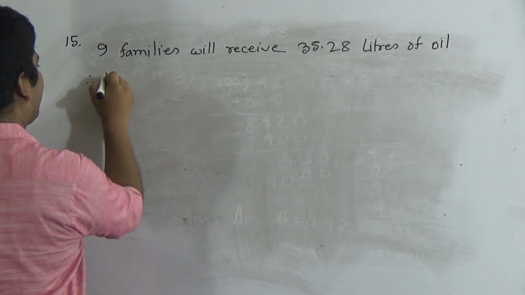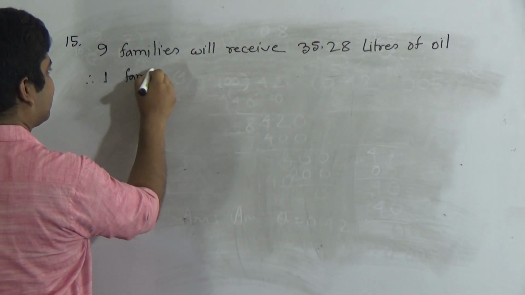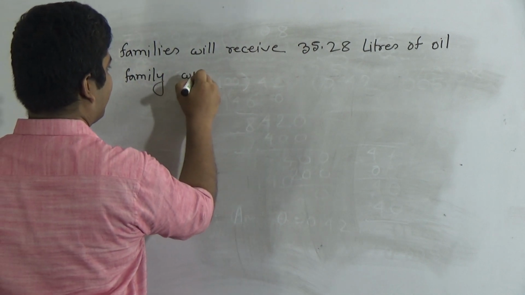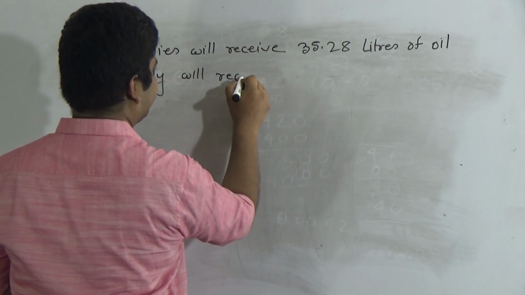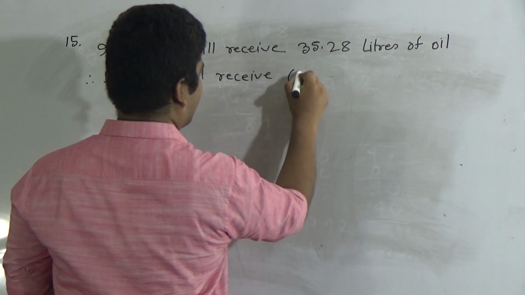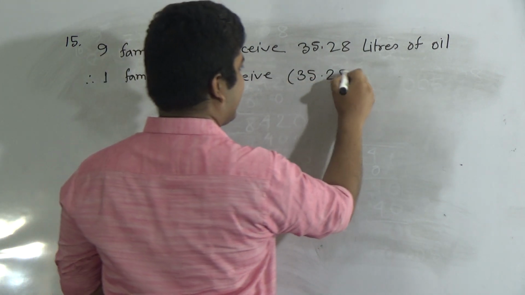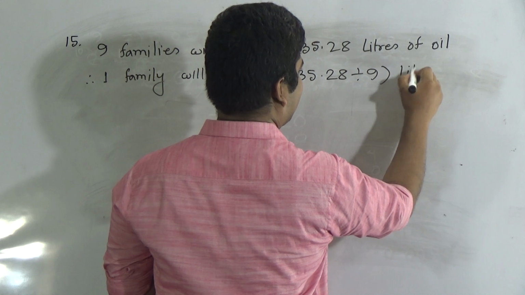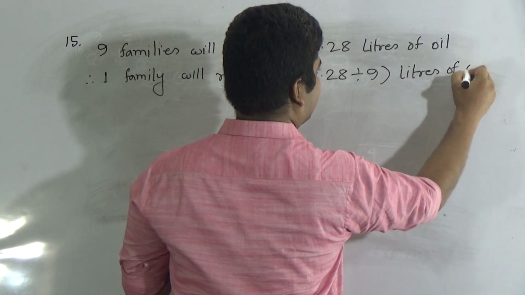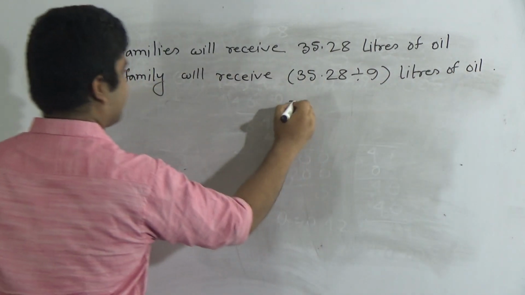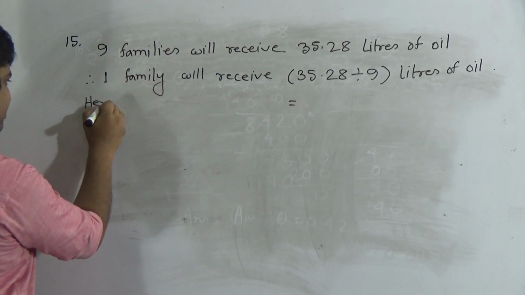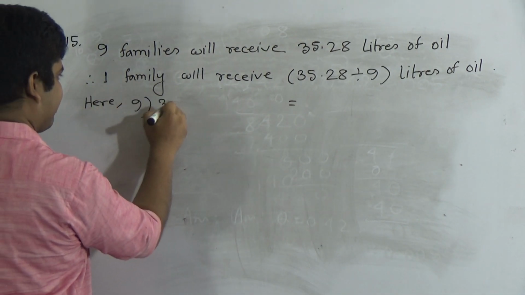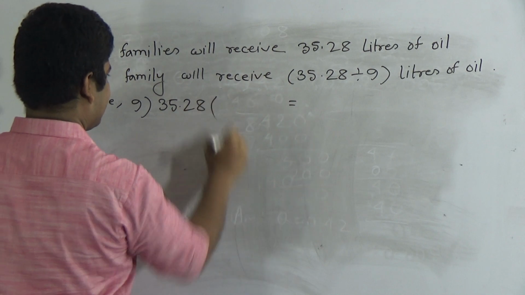Therefore one family will receive 35.28 divided by 9 liters of oil. Okay, now we do division. That means 9 divided into 35.28.